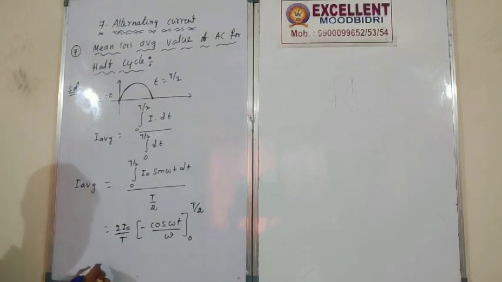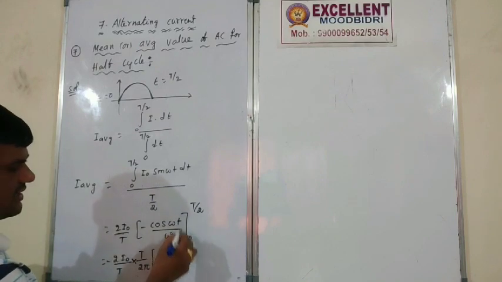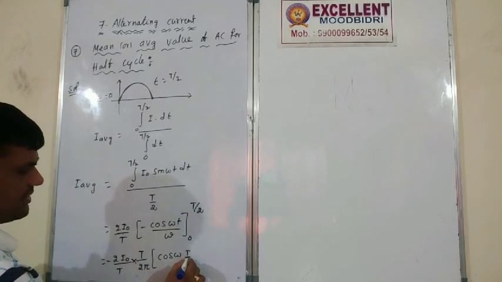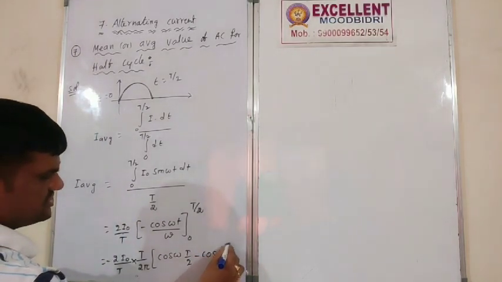Then next, so here 2 I naught by T, omega we take common. What can we put for omega? 2 pi by t. Minus also taken common: cos omega into T by 2 minus cos 0 degree.